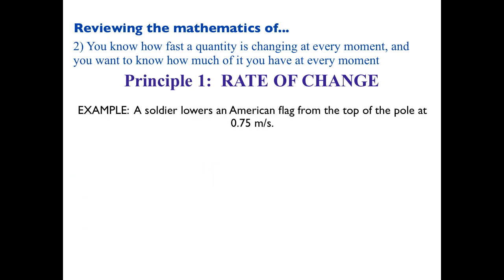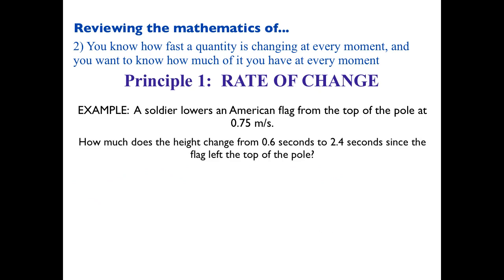All right, new example. A soldier lowers an American flag from the top of the pole at 0.75 meters per second. So here's the question we want to explore: how much does the height change from 0.6 seconds to 2.4 seconds since the flag left the top of the pole? If you're given this situation, what should you do first?